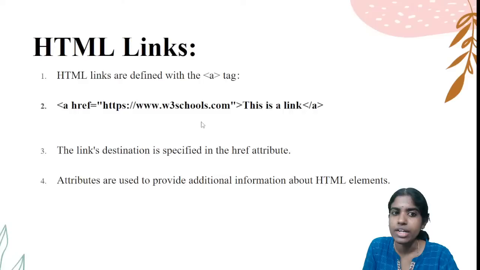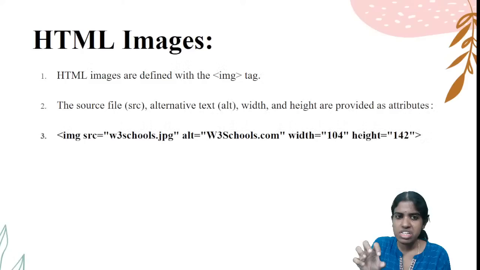Clear with this? All these are the different types of functionality. What is the use of this anchor tag, href attribute? If I want to create a link to some other websites, so I am developing some bigger applications. If I want to redirect to some other website, I can go for this href attribute, anchor tag. Or I can go for images. If I want to create an image tag, img source, I have to give the image source, and the width and height of my image, if I want to display some images.